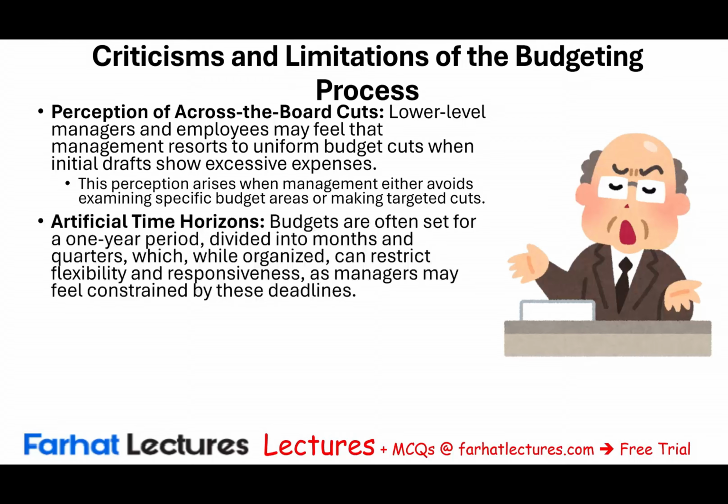The other thing about budgeting is there's an artificial time horizon that's embedded in it. Budgets are often set for 1 year period divided into a month or quarter. Yes, we need to do that to have variances. That's the reason, to keep track of what's happening, to get feedback on a monthly or quarterly basis. But what's that going to do? It's going to restrict flexibility and responsiveness as managers feel constrained by these deadlines. What does that mean? As a manager, sometimes it may take you a month or two at the beginning of the year to increase your awareness for the product, advertising efforts. So for the first 1 or 2 months, your sales may not be as expected.